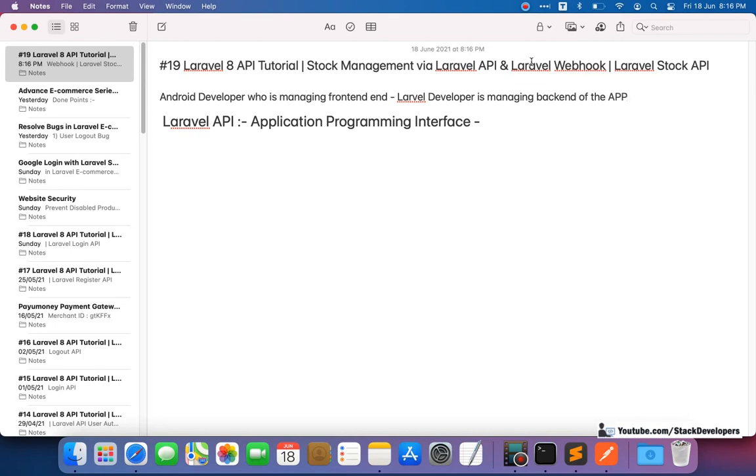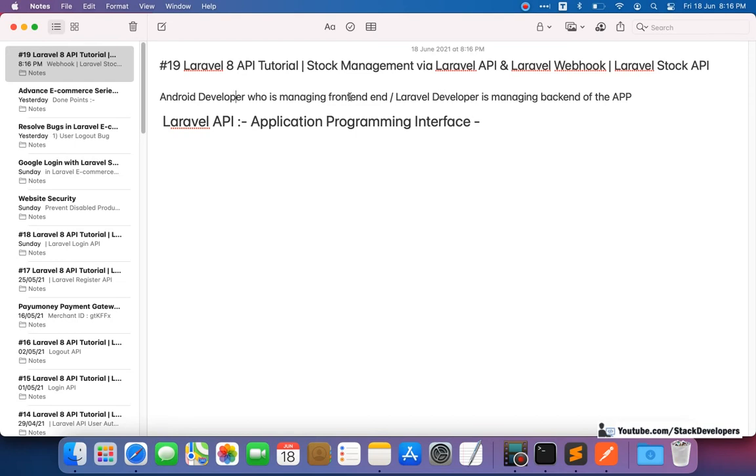So up till the 18th video, we have worked like this. There is one Android developer and one Laravel developer, and the Laravel developer makes the endpoints, the APIs, for the Android developer.